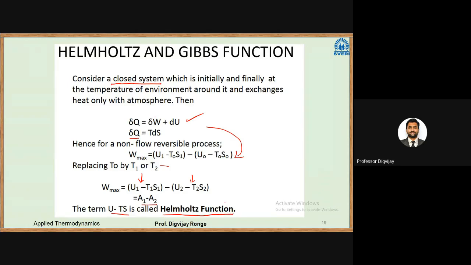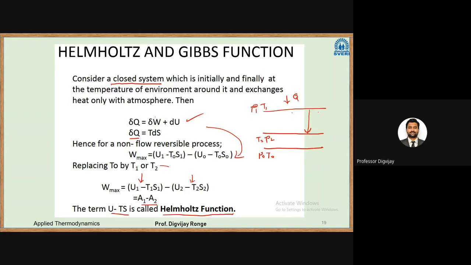Okay. What they are saying here is, let us say this is a dead state P0, T0. Then there is another state which is T2, P2. Then there is another state which is the input state, that is P1, T1. So heat is being received at this state P1, T1 and it reaches to state T2, P2.